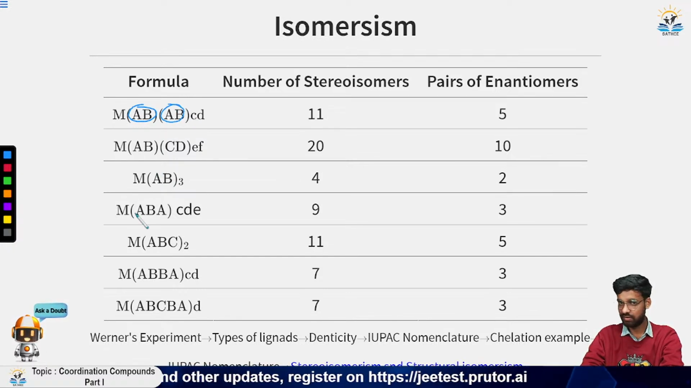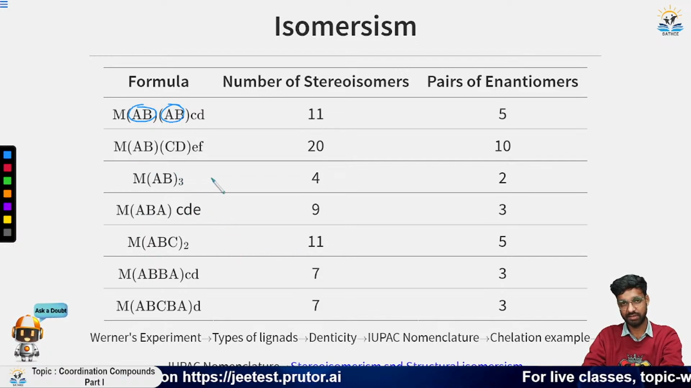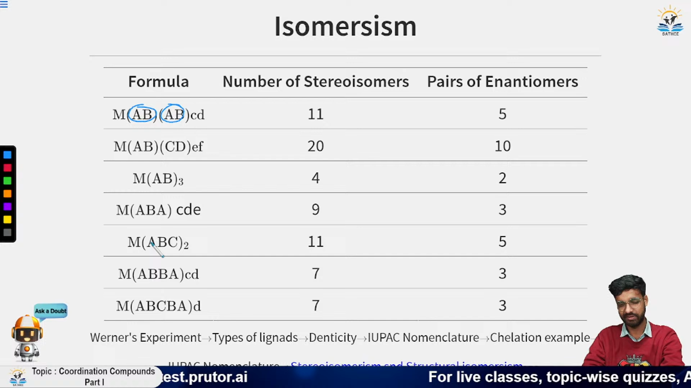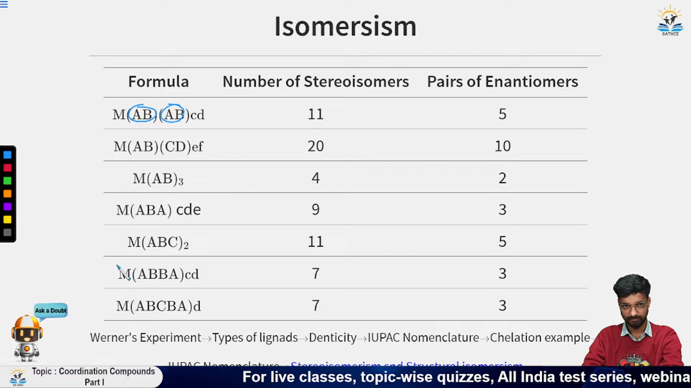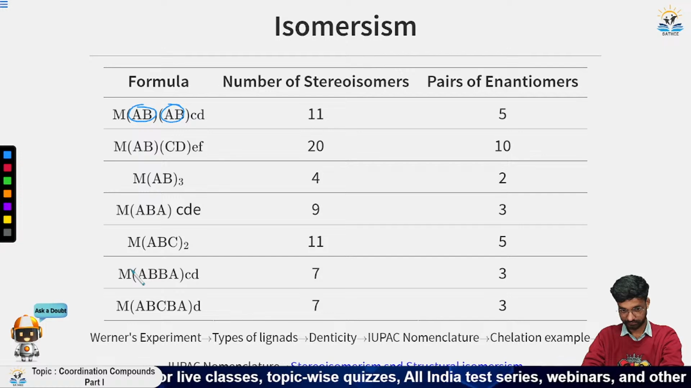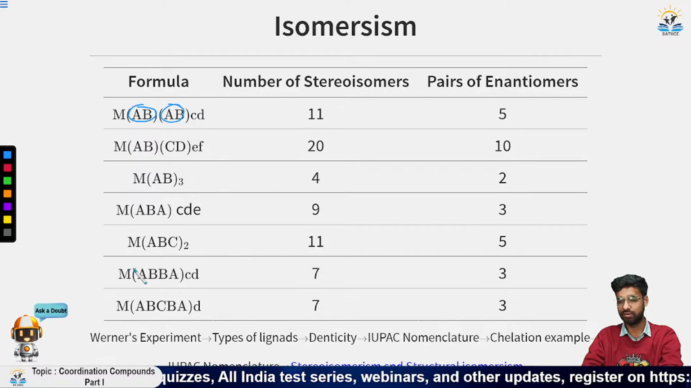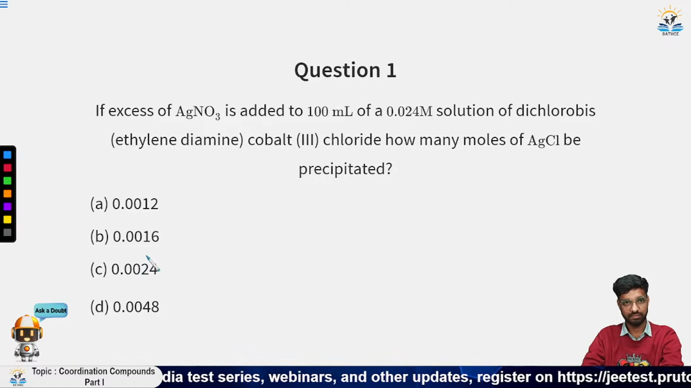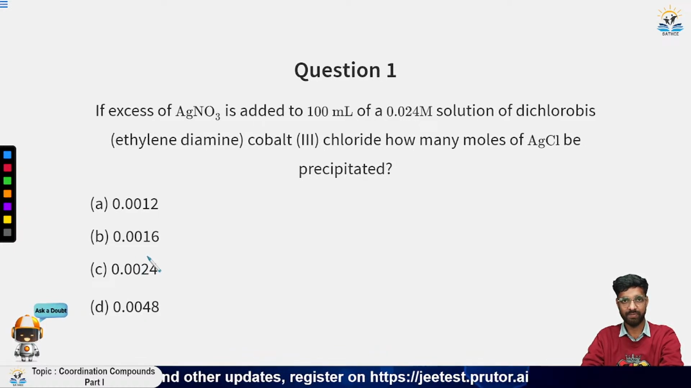So this was all about the isomerism part. For isomerism, you must remember these three charts, and you will be easily able to answer the number of isomers. So this was all for today's class. Now we will solve questions in tomorrow's class. These are the questions. If you want, you can try them by yourself. When we solve them, you can verify your answers.